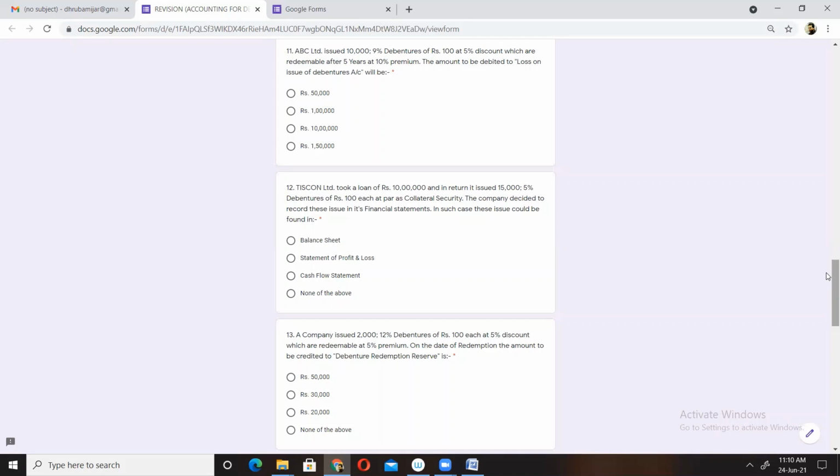So the company is suffering double loss, isn't it? Let me give you some hints. How double loss? See, the company is issuing debentures at 5% discount, and after 5 years it will redeem these debentures at 10% premium. Means the company is suffering 15 rupees loss. I am making the question easy for you. Double loss means 5% and 10%, means 15%. So 15% of 100 will be 15 rupees. So 15 multiplied by 10,000.